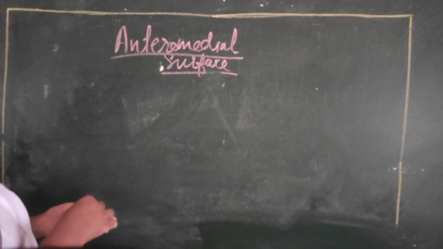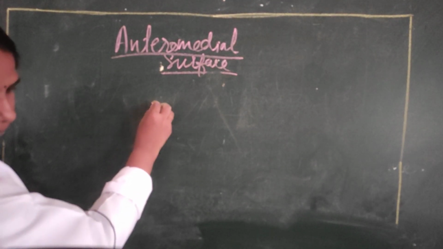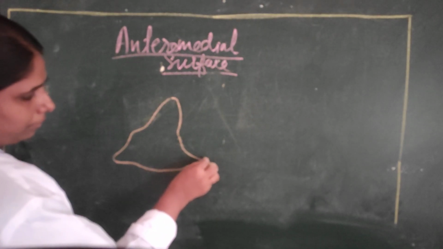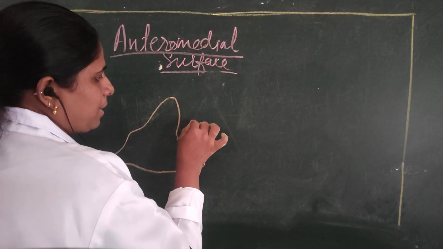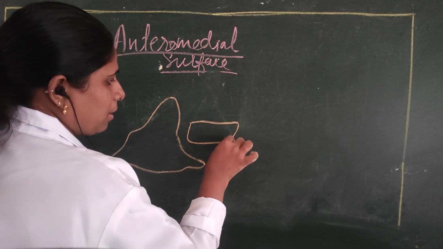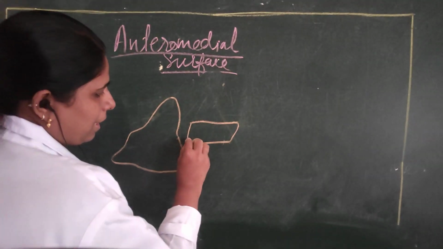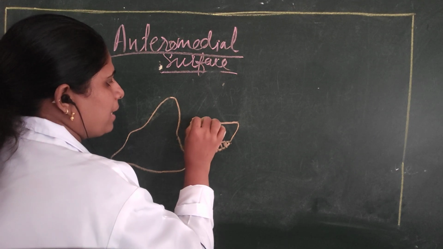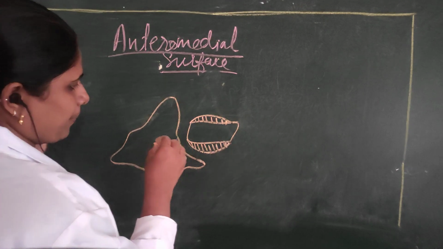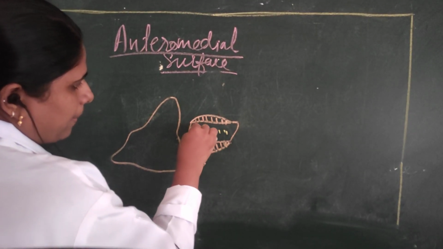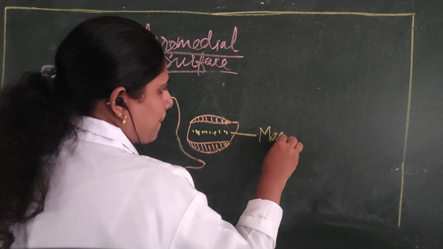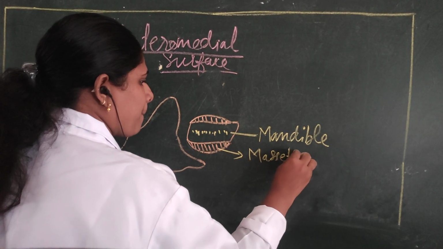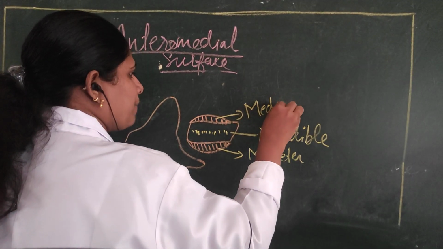For that we have to draw a diagram showing the anteromedial surface. If this is a section of the mandible, we can see two muscles covering it. Externally it is covered with the masseter, and internally there is the medial pterygoid muscle, which comes in relation with the anteromedial surface.